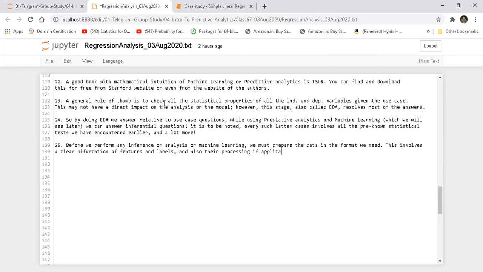if applicable. Okay, in our case that might not be applicable because we have already seen there is no null value. There are not many outliers. Outliers were there, by the way, in the newspaper column, but we are not going to use that, right? In this case, we are doing a simple linear regression. We will use TV, we will use sales. So TV becomes my X, sales becomes my Y. In case of TV and sales, I have no problems. I have no missing value. I have no outliers. I have no issues, right?